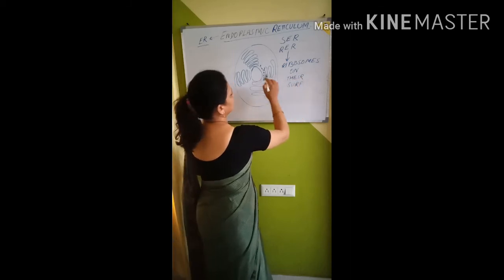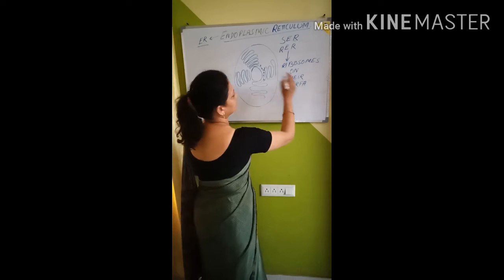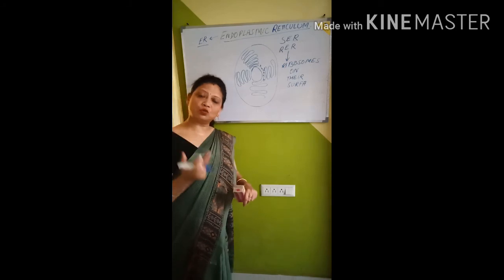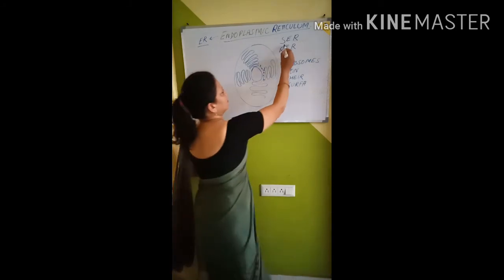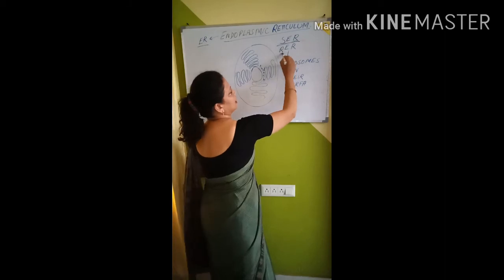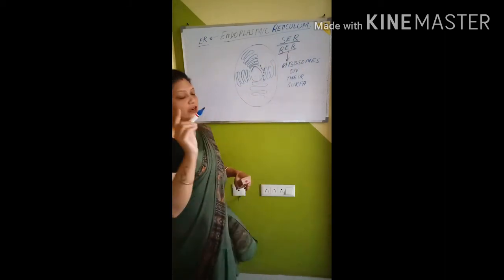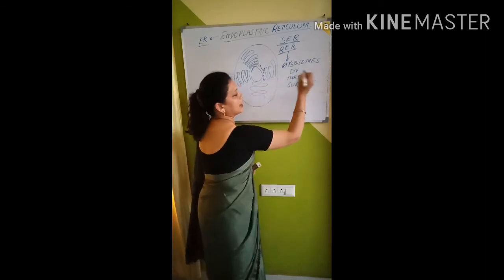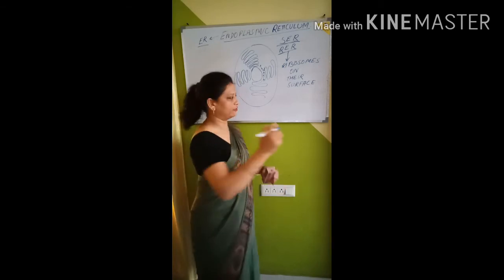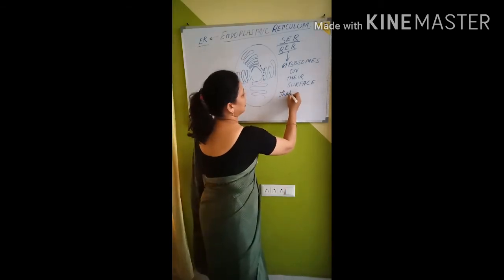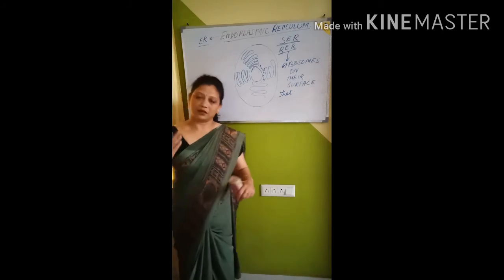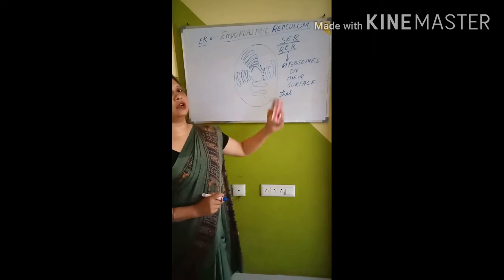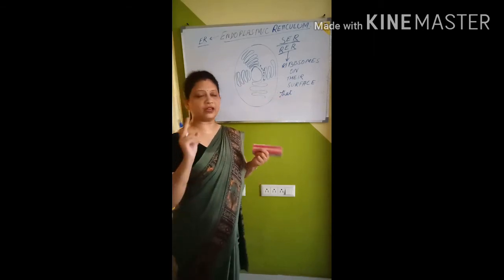That is why ribosomes are found on some of the endoplasmic reticulum, not all. Some are smooth endoplasmic reticulum, some are rough endoplasmic reticulum. The rough endoplasmic reticulum has ribosomes on its surface that give the appearance of a rough surface. That is why they are rough. Is that very clear? We call it rough endoplasmic reticulum.